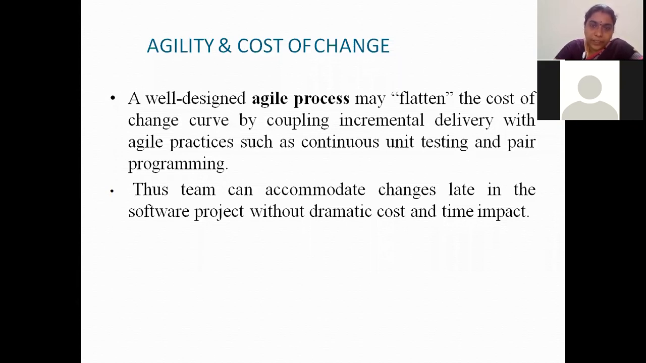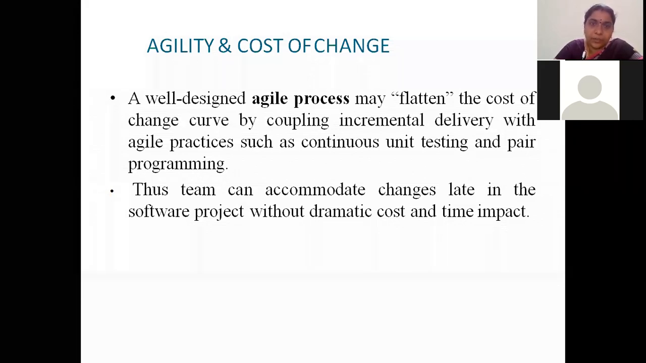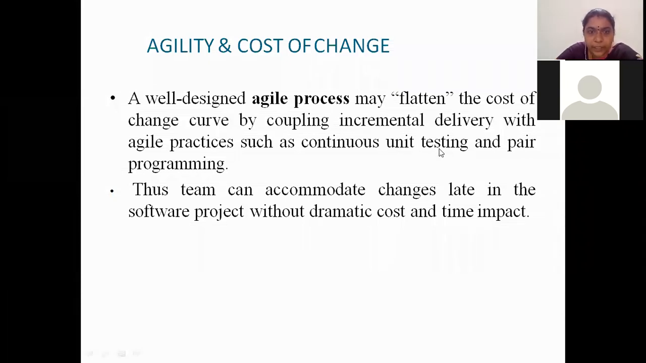Then in that phase, if the client comes and asks you to do some other change also, in the next week you are going to do some other new increments, right? New things, right? You'll definitely be able to include all those changes in the next week's work. So agility always does unit testing, and also agility follows pair programming.